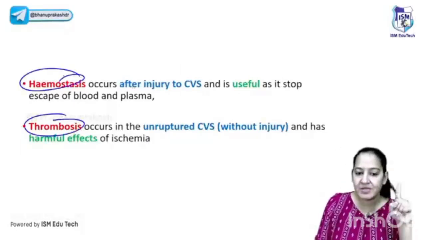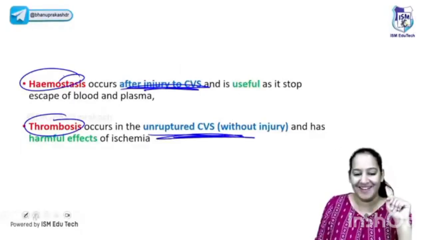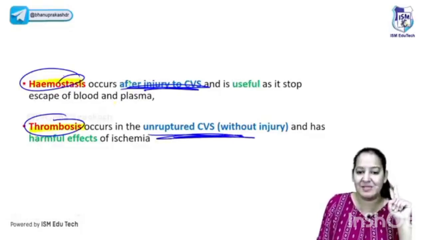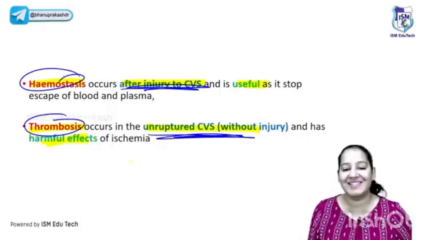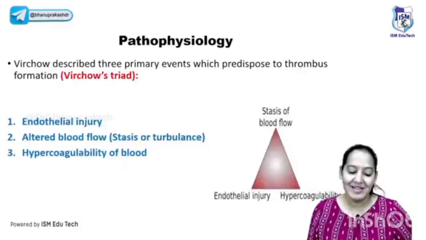Hemostasis, thrombosis. Hemostasis is after the injury, thrombosis is without injury. Right? So please understand the differences. One is hemostasis, one is thrombus. This is after injury, this is without injury. This is useful, physiological. This is harmful, causing ischemia. Everyone say yes. Got it? So, coming to the pathophysiology.